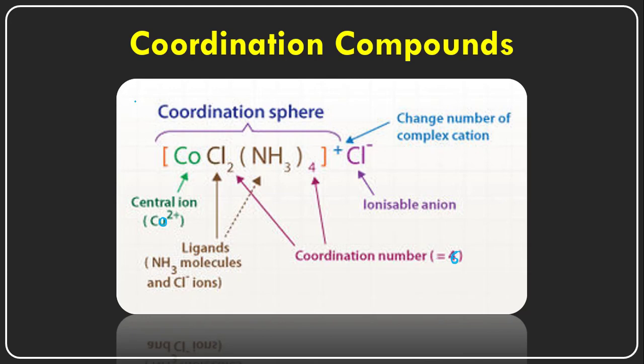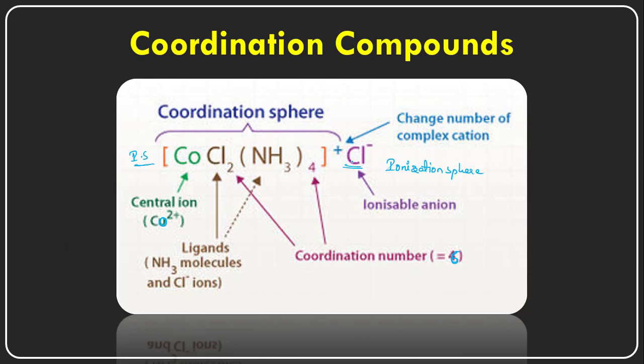Whatever is inside the square bracket is called the coordination sphere, and whatever is on the left or right side of the coordination sphere is called the ionization sphere. Here is an ionization sphere, and here also.